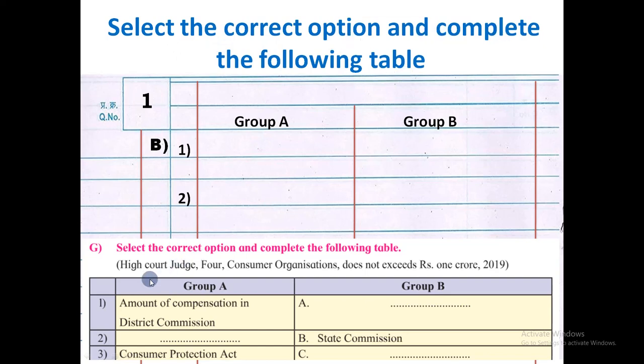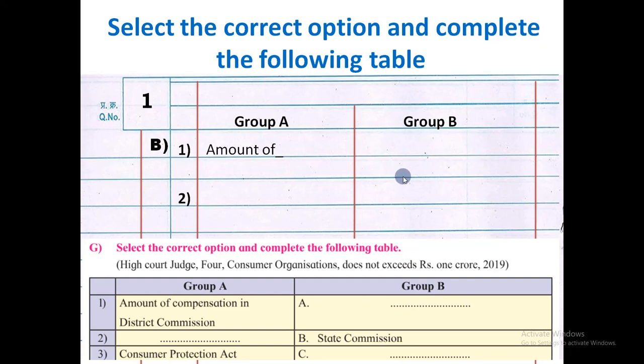In this MCQ, the answers will be given in the bracket and group A and group B will be written. Whatever fill in the blanks are there, we have to fill from the options given in the bracket. So we have to draw the table in our answer sheet also, group A and group B. Then the first question, amount of compensation in district commission, you write here, and then a dash is given.